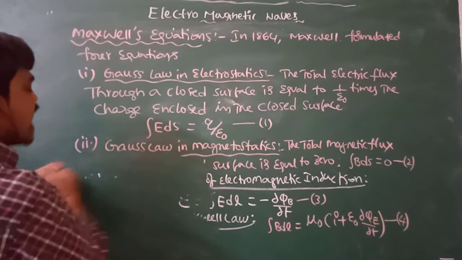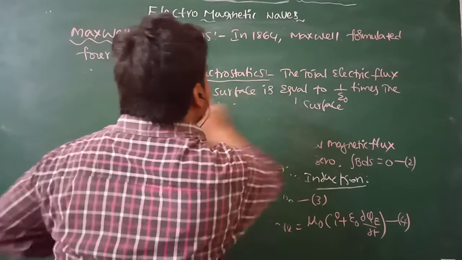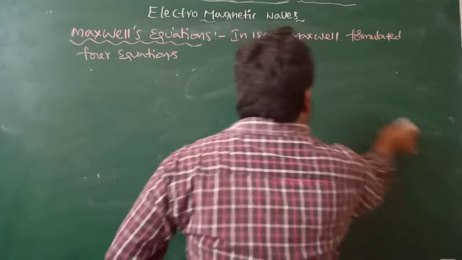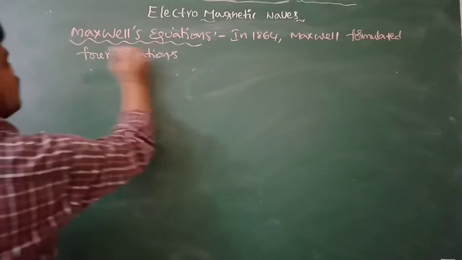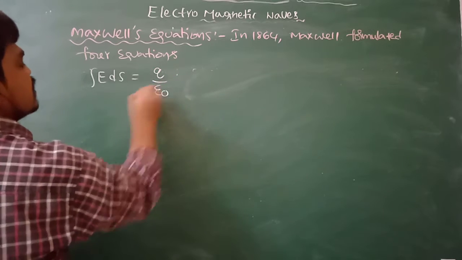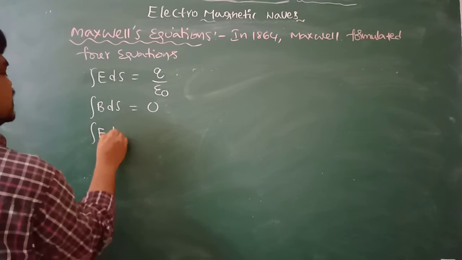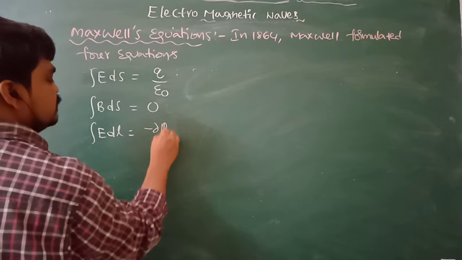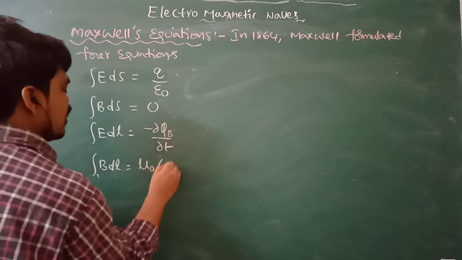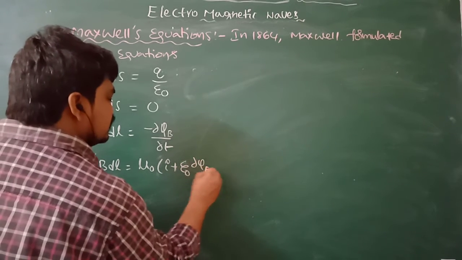See here the Maxwell equations in integral form. The integral form of Maxwell equations are: integral E dS is equal to q by epsilon naught, integral B dS is equal to 0, integral E dl is equal to minus dou phi B by dou t, integral B dl is equal to mu naught of I plus epsilon naught dou phi E by dou t.